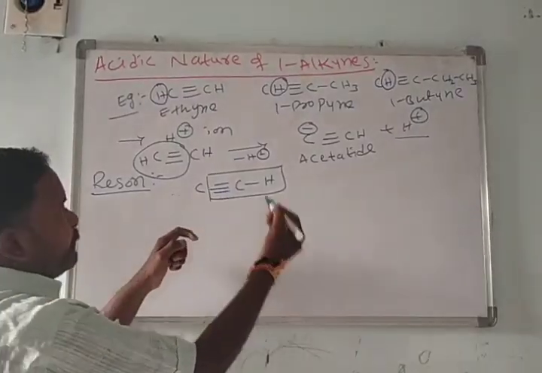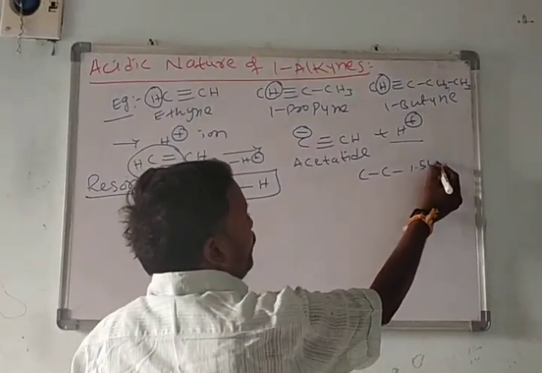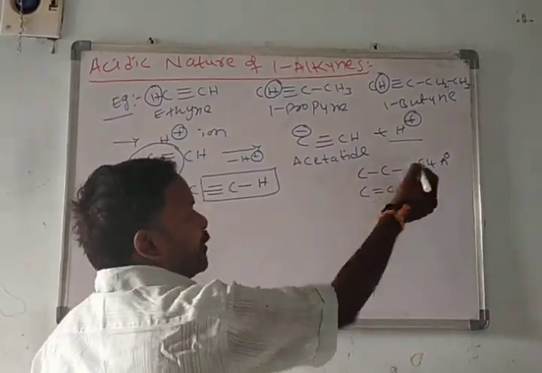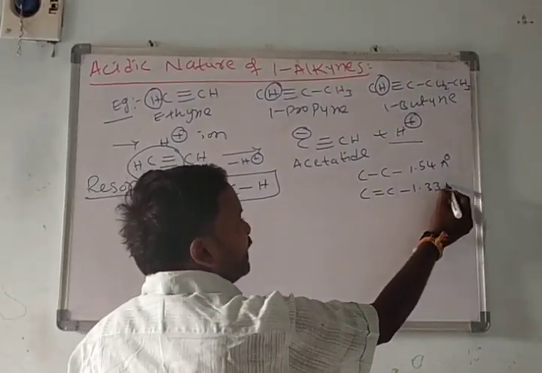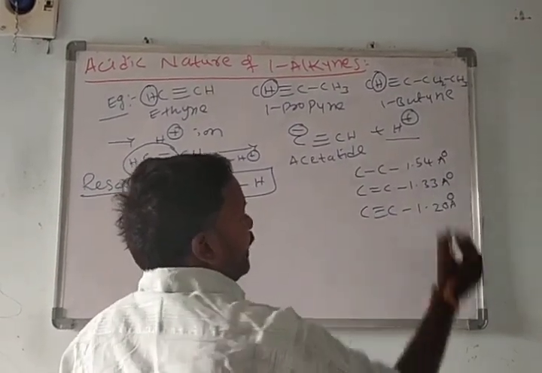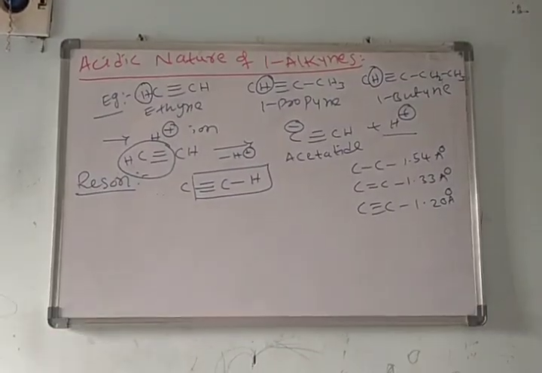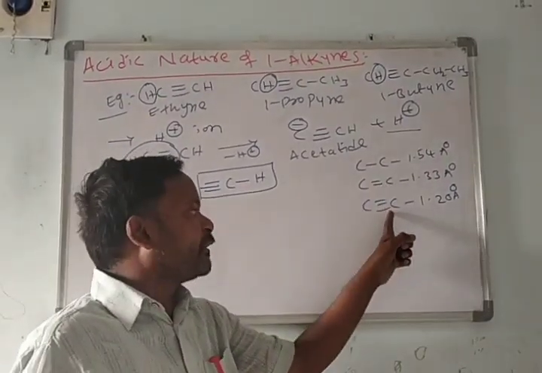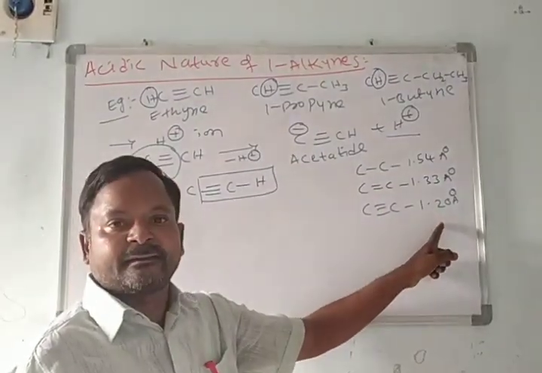We see the carbon-carbon bond lengths: single bond 1.54 angstroms, double bond 1.33 angstroms, triple bond 1.20 angstroms. These are the bond lengths in carbon-carbon molecules. By increasing the number of bonds between two carbon atoms, bond length decreases.